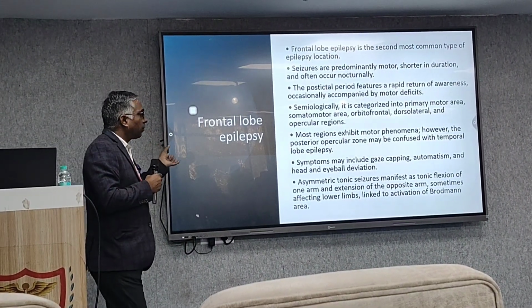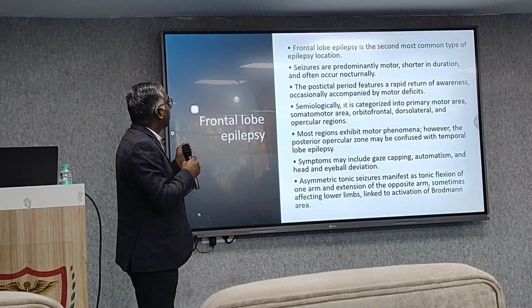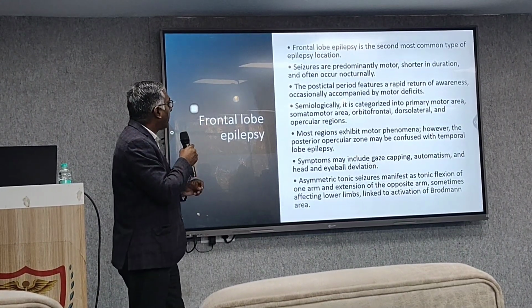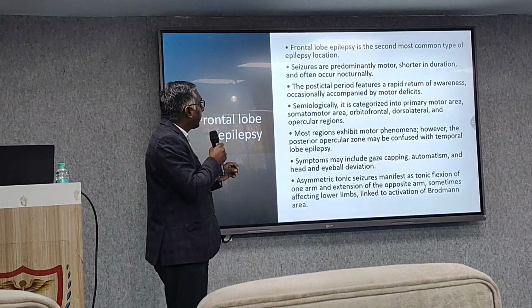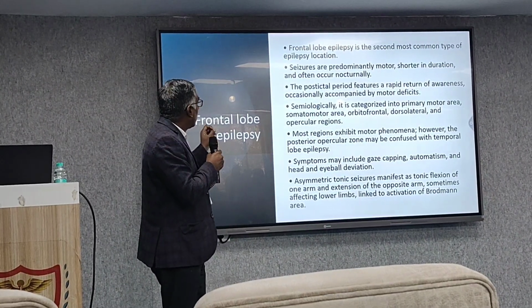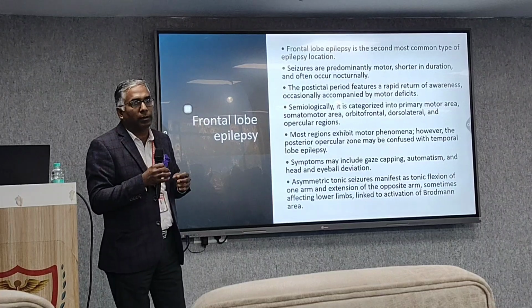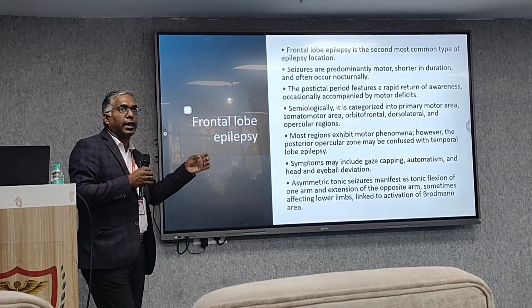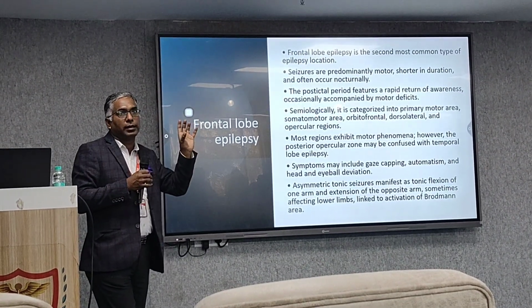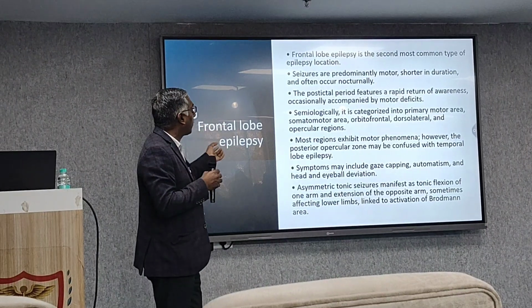Now next is frontal lobe. There is involvement of frontal lobe areas, which is the second most common type of epilepsy location. Seizures are predominantly motor, short in duration. Frontal lobe basically covers our body area, most of the body. Temporal covers a little auditory and psychiatric part. That's why the aura is more common in temporal lobe epilepsy.